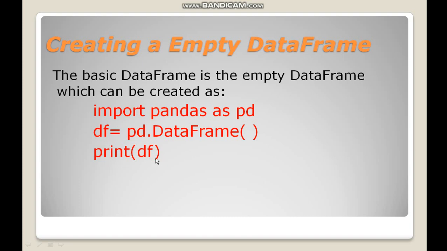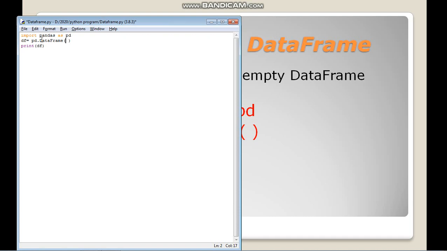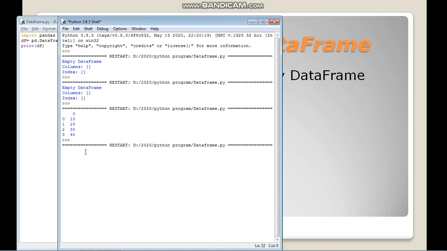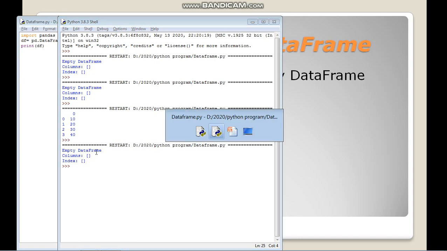Let us see how it works. I have already written this code in script mode. When I run it, you can see it's an empty data frame. The column is empty, the index is also empty. So we have just created an empty data frame here.